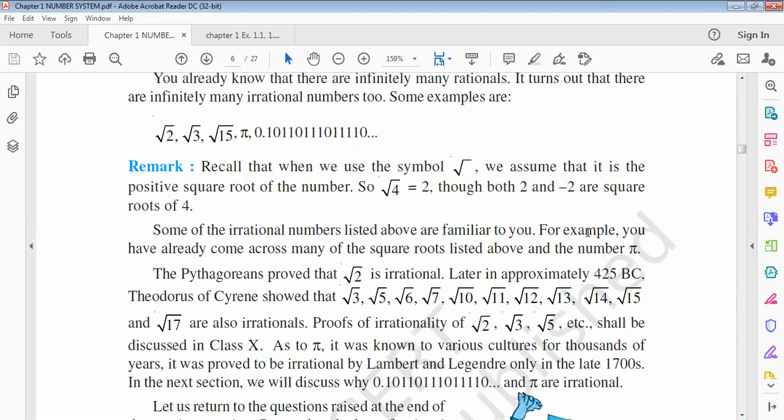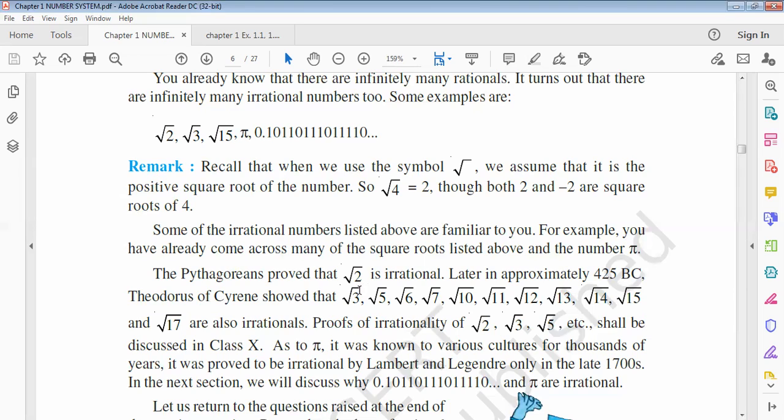Later, in approximately 425 BC, Theodorus of Cyrene showed that root 3, root 5, root 6, root 7, root 10, root 11, root 12, root 13, root 14, root 15, and root 17 are also irrationals. And the proofs for root 2, root 3, and root 5 we will be discussing in class 10.